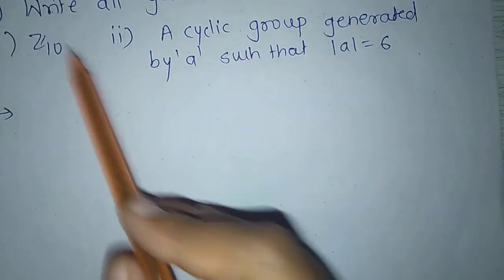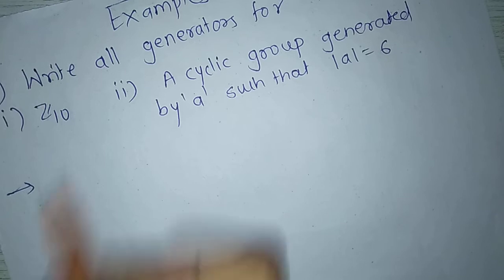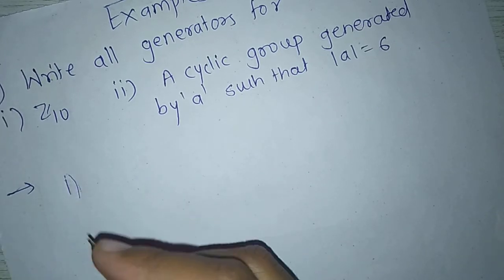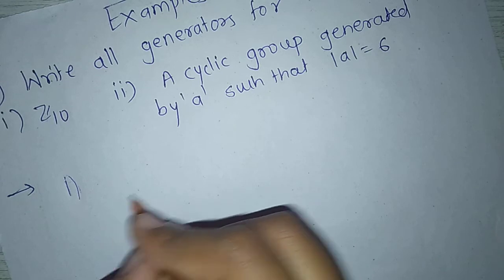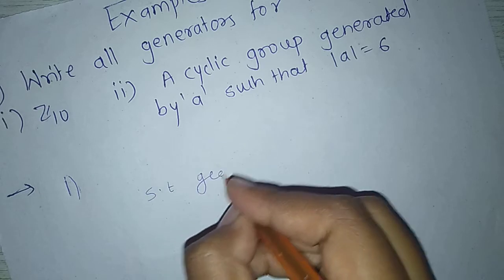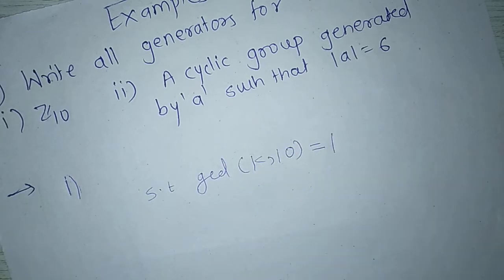Here n equals 10. First, we find the values of k such that GCD of k, 10 equals 1.